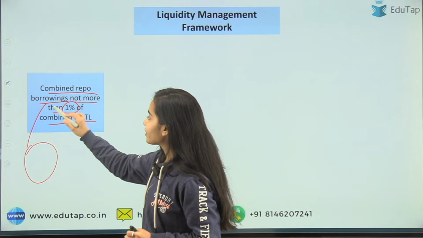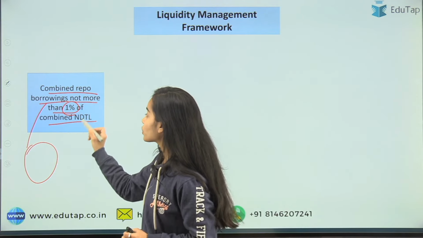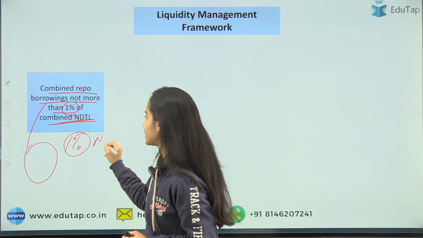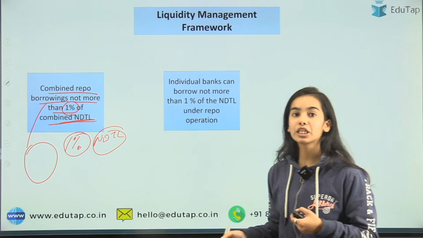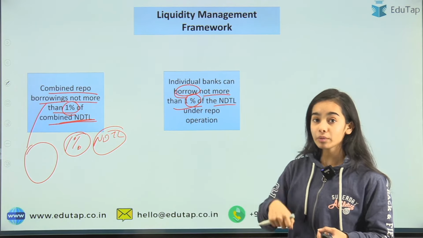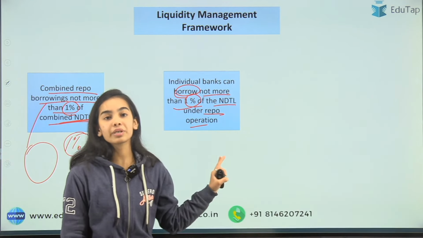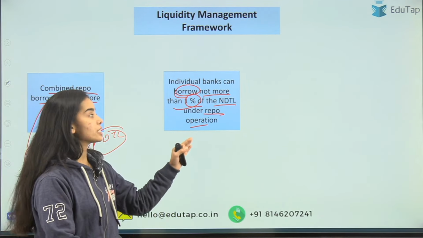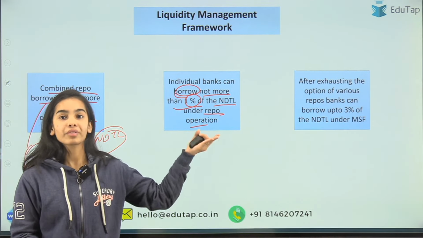So combined repo borrowings of all the banks, the borrowings in the repo transaction, should not be more than 1% of the combined NDTL, that is, the combined deposits of all the banks. Now, if we talk about the individual banks, they can borrow not more than 1% of the NDTL of their own bank under the repo operation. Okay, so if they have exhausted this limit, if they have taken 1% of the NDTL of their own bank under the repo operation, then what do they have to do? Then they can take the MSF.